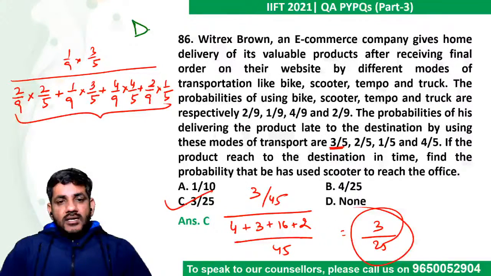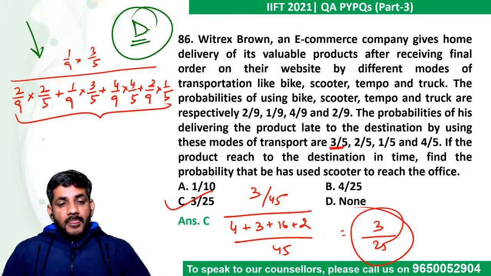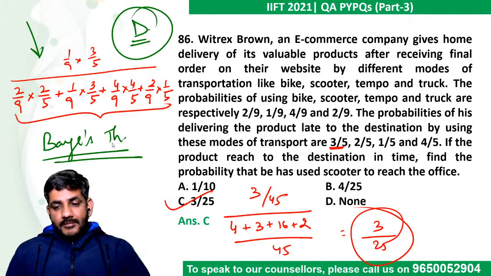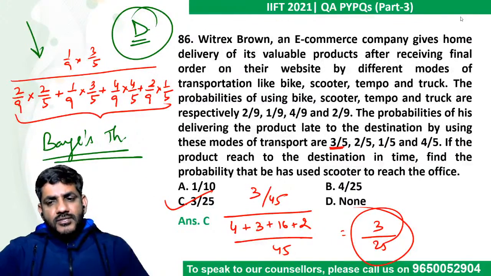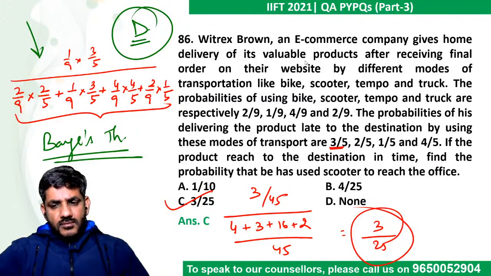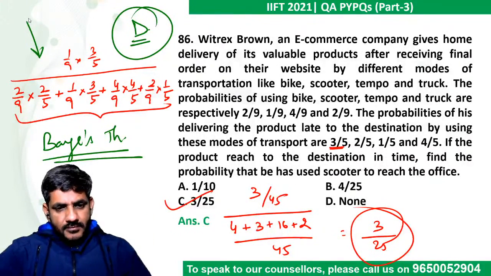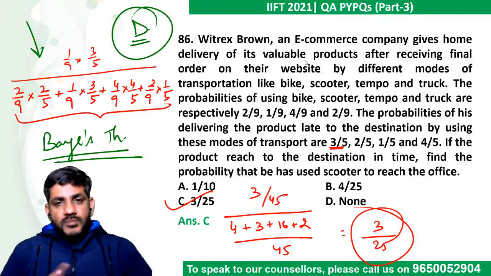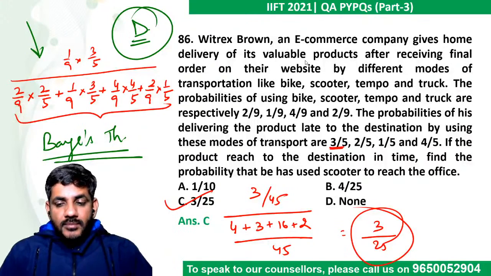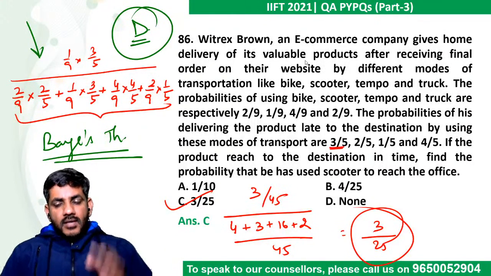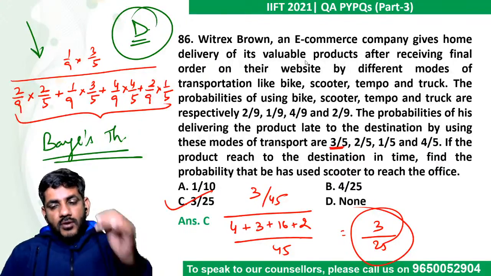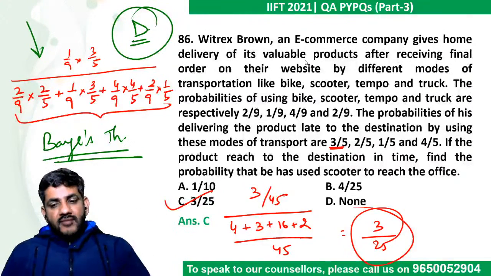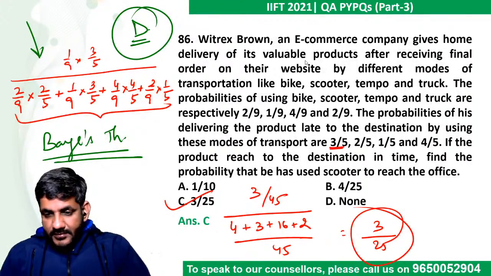It's a doable question. You might be thinking where from this came. So let me tell you, it's a very basic question based upon Bayes theorem from probability. If you just read the basics of Bayes theorem from probability, you would be able to do this. Trust me. It's a simple question. If you do this, you would be able to do it pretty fast. Completely doable question based upon basic Bayes theorem. So there is another doable question that we have with us. So let's move ahead. Let's move to the next question.